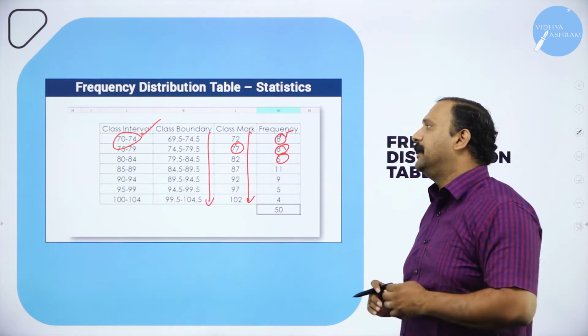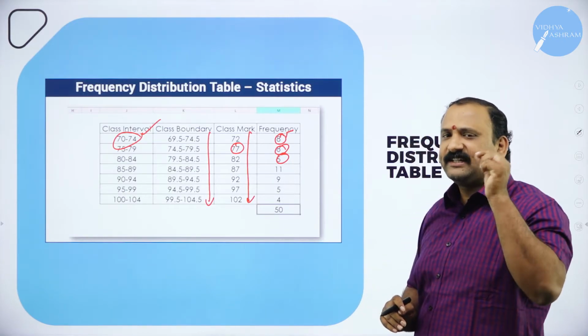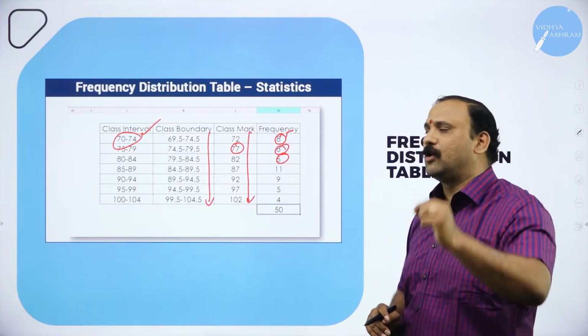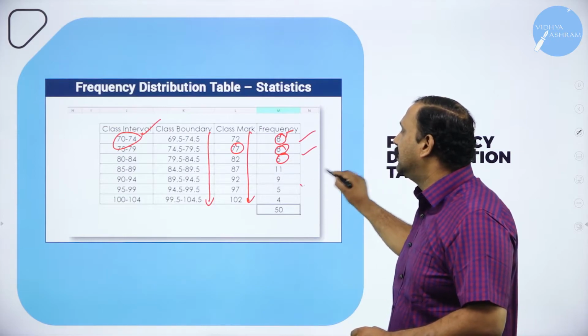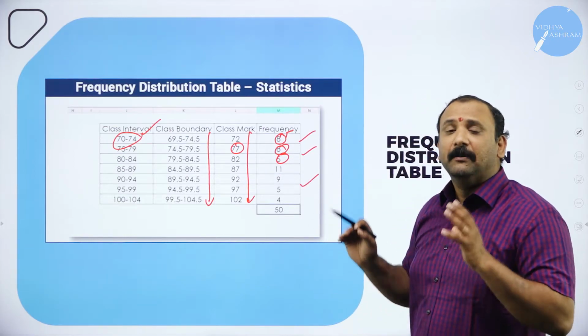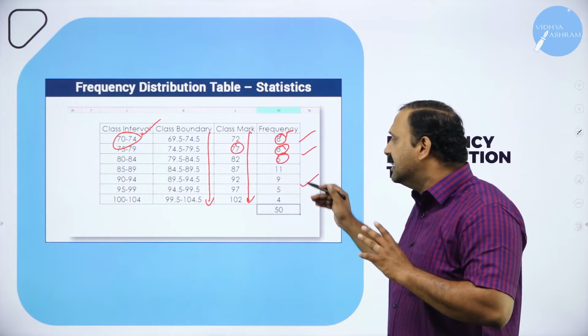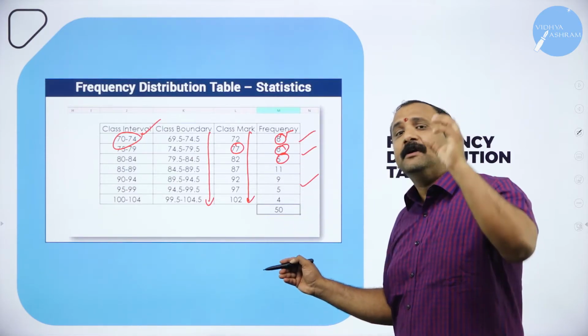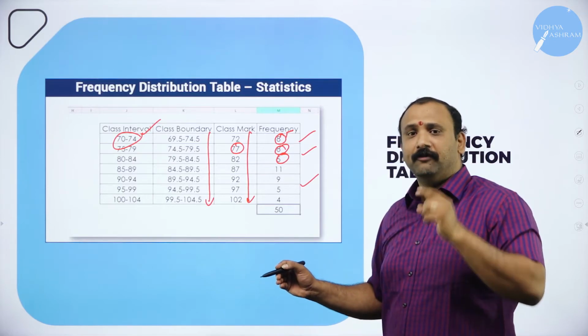So this is very, very important for us. Why? Because statistically, when you start understanding a table, understanding a format altogether, this matters a lot. This matters a lot because you will be able to understand that whatever you write down in the form of a table will have a high meaning in terms of statistics.